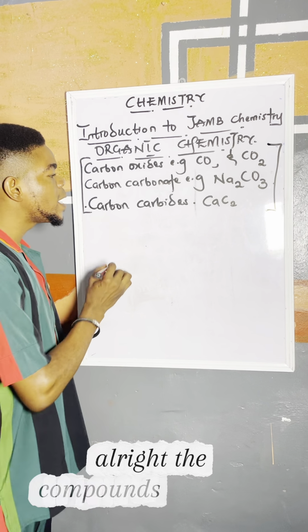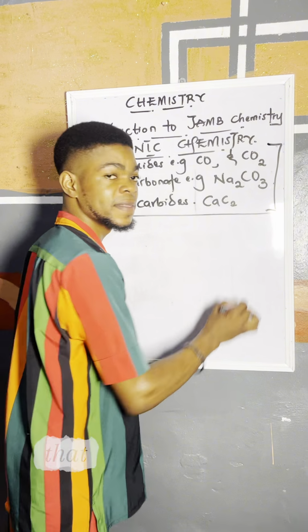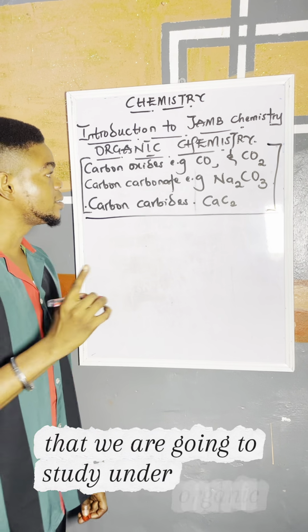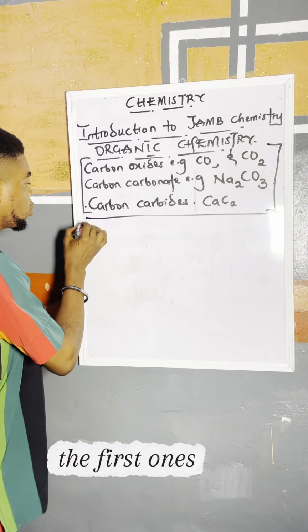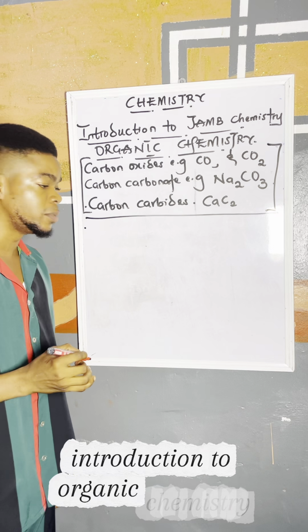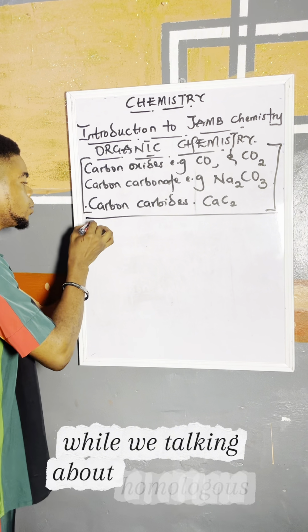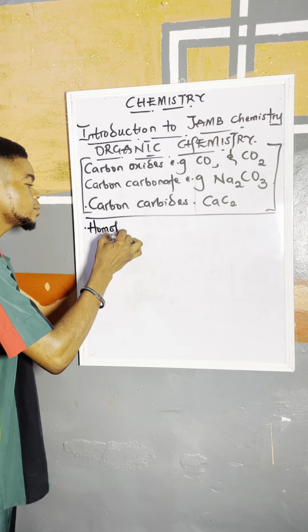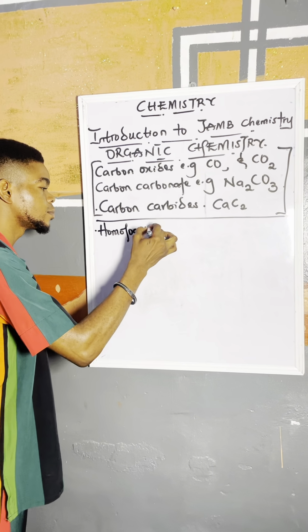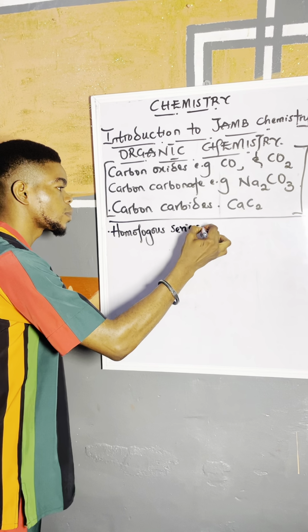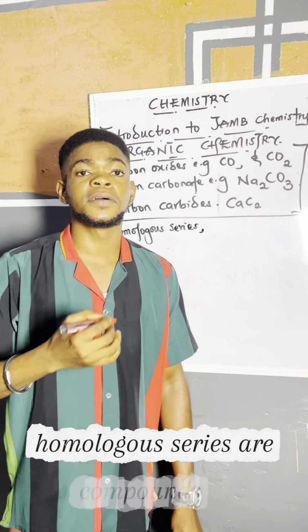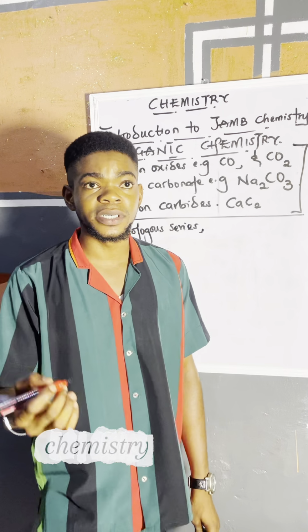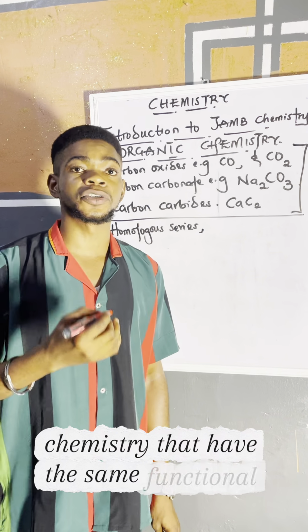Alright, the compounds of carbon that we are going to study under organic chemistry, the first ones we'll study is the introduction to organic chemistry. We'll be talking about homologous series. Homologous series are compounds of organic chemistry that have the same functional groups.